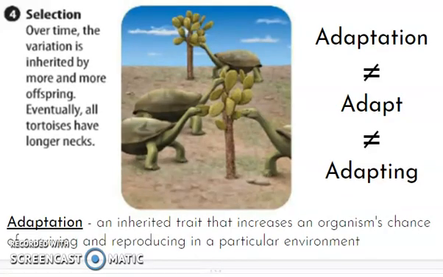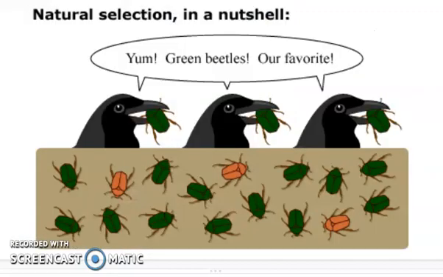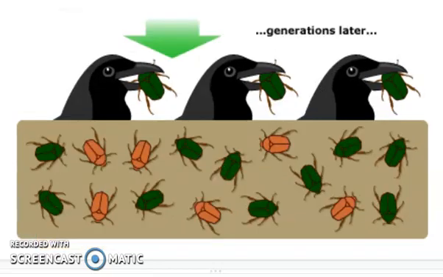So let's look at this using a different organism. So natural selection in a nutshell. Here we have a bunch of green beetles and a few red beetles. And these birds are saying, ooh, green beetles, our favorite. And they can see the green beetles and they're able to catch the green beetles. But over time, these green beetles keep getting eaten and the little red beetles are able to hide.